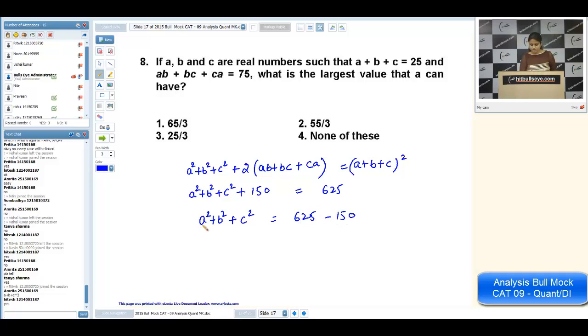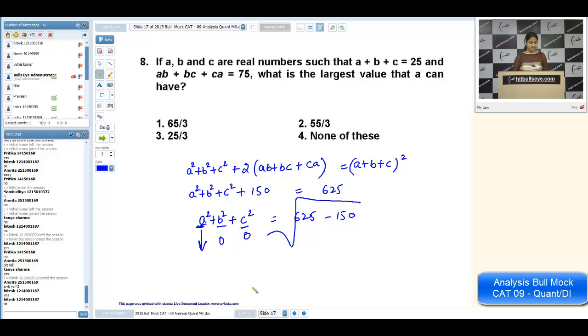So we want to maximize A. If A is to be maximized, B and C, they can take 0 values. The perfect square can be 0. It cannot take negative values. That's why the largest value of A will be square root of the expression 625 minus 150, and that is the answer in this case. You will mark the closest value. That is the easiest approach we can do in these type of questions. Is it okay? That is one way.